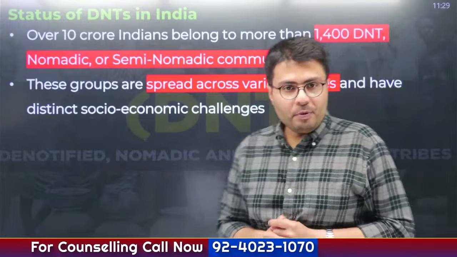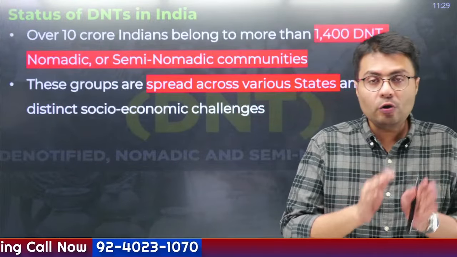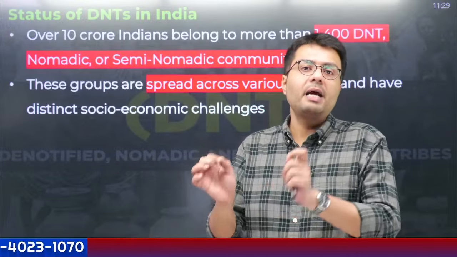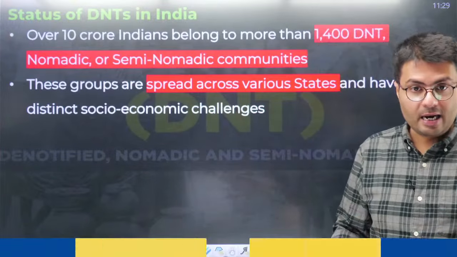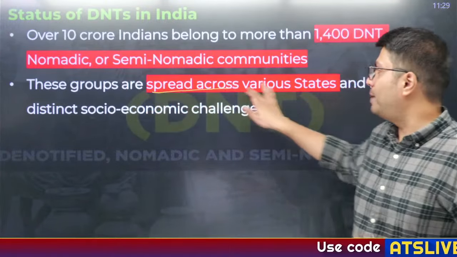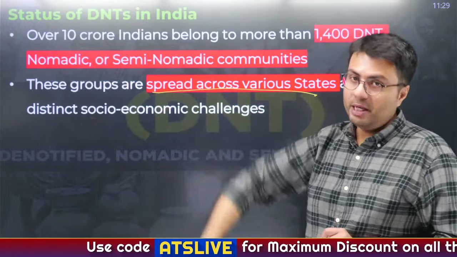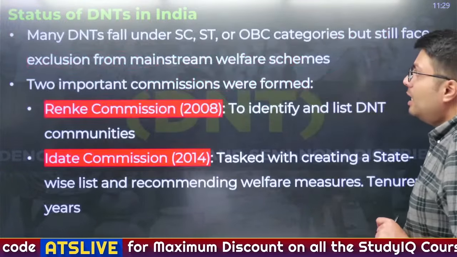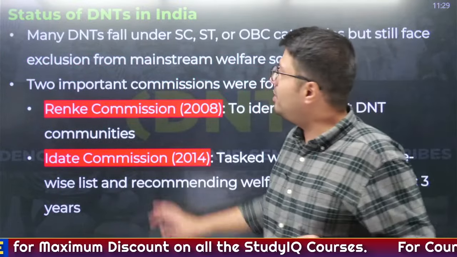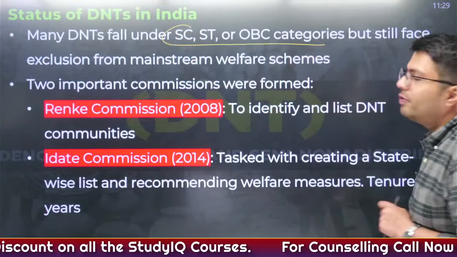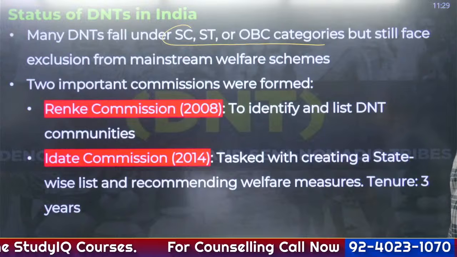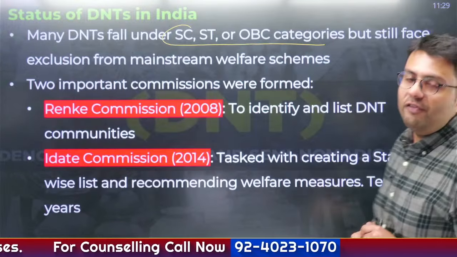Now over 10% of Indians belong to more than 1400 DNT tribes that are expected to be present in India right now, and these groups are spread across various states and they have different socio-economic challenges, right? Now many DNTs right now fall under the existing categories of scheduled castes, scheduled tribes and OBCs, but even then they face exclusion from many mainstream welfare schemes.